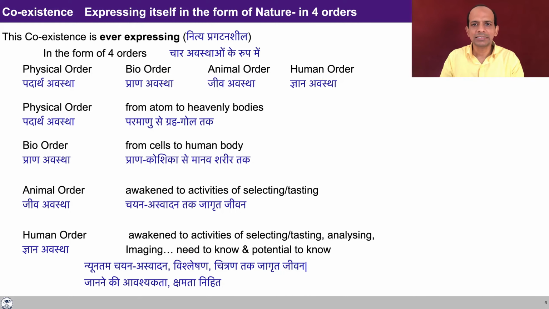Looking at the animal order, we can see that animal order is coexistence of one conscious unit and one material unit. The material unit being the body, the conscious unit being the self. And the awakening of the self is only up to the activity of selecting and testing. And we saw that the human order is awakened to the activities of selecting, testing, analyzing, comparing, and imaging. And there is a need to know as well as potential to know in the self of the human being. So this is something that we had discussed in the previous lecture. I think you might have explored about this, and if there is some fresh question, you can note it down.